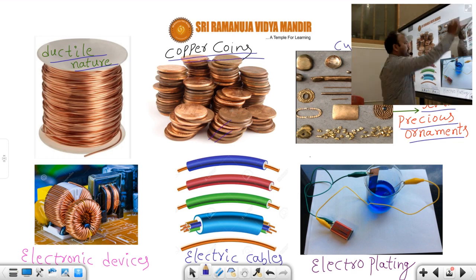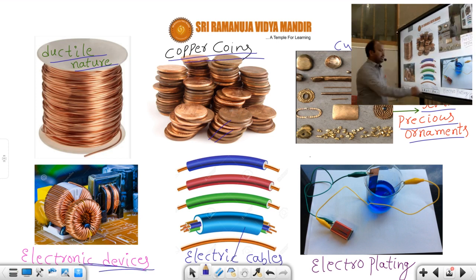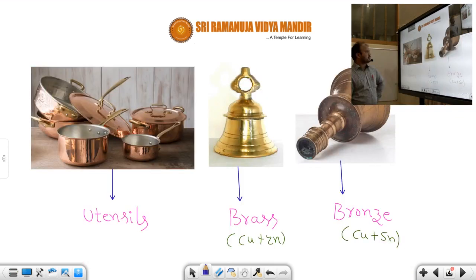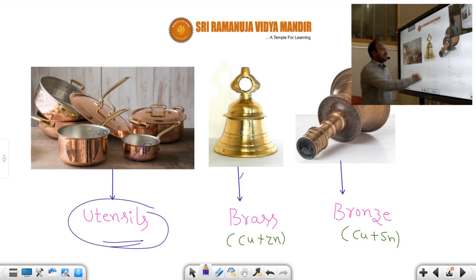And after that, have a look at this. It is used for electronic devices, electrical cables and electroplating. In this process, what are we using? Copper is used. This metallic rod or metallic plate used in the electroplating process is copper. And handles of utensils are all made up of copper. And this bell is brass, that means it is an alloy.